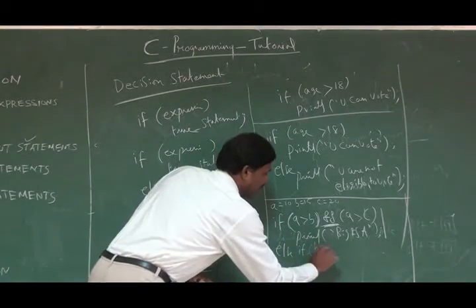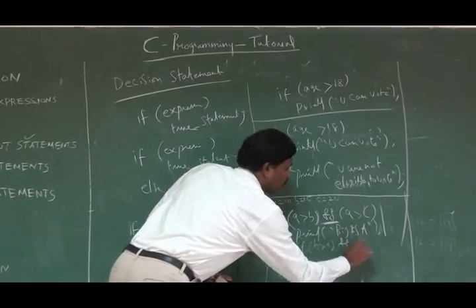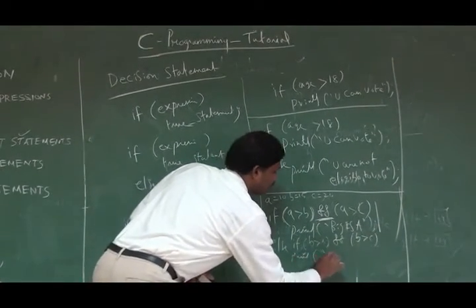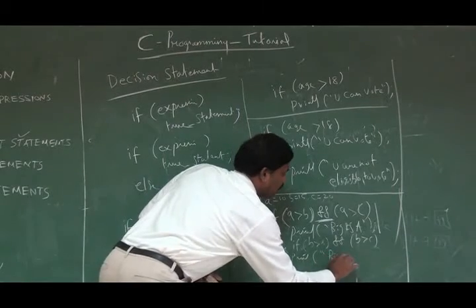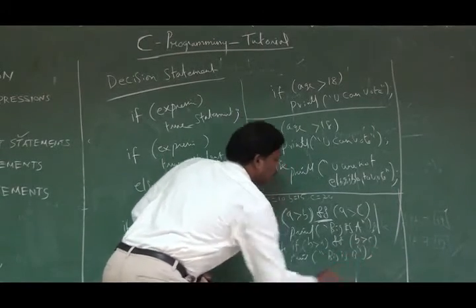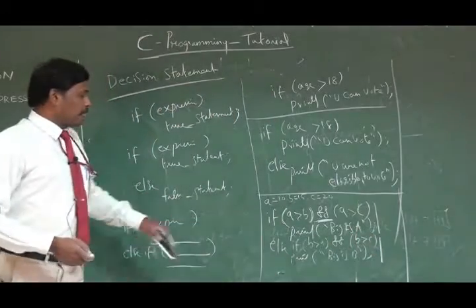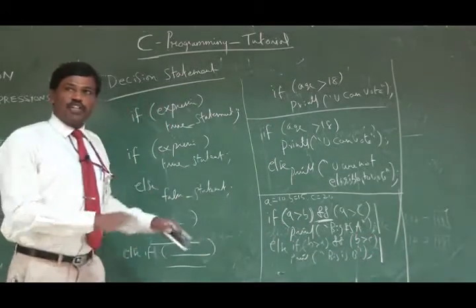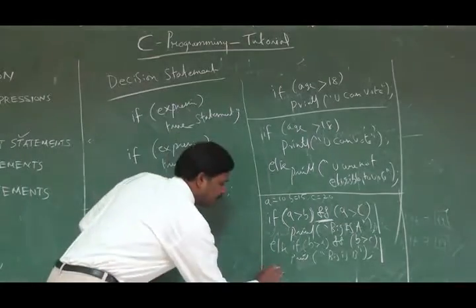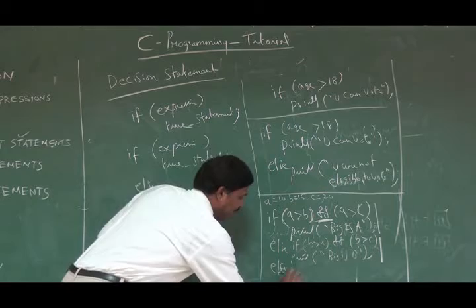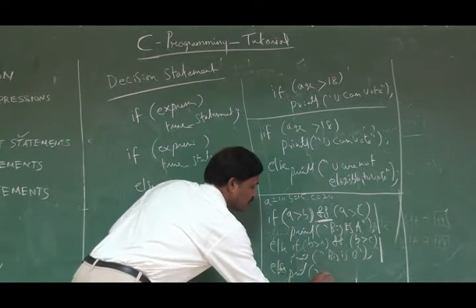If b greater than a, also b greater than c, then printf big is b. So this part will fight for the variable b. If both these conditions are false, obviously there is no need for me to check the third variable. Simply I can say printf biggest is c.